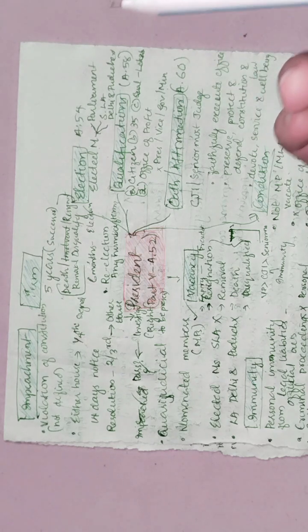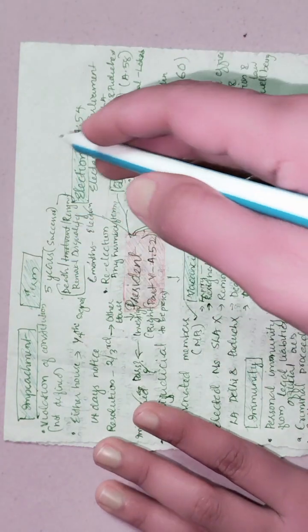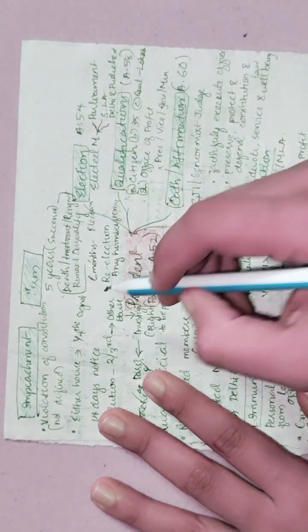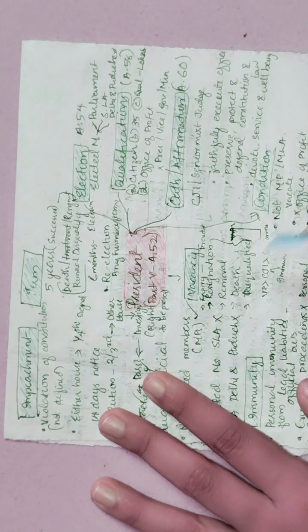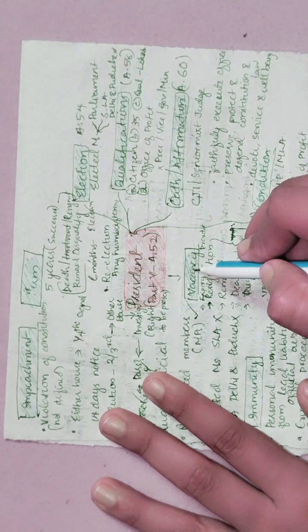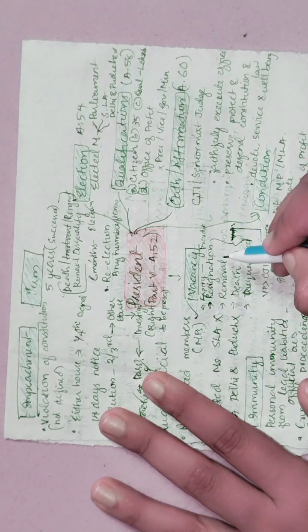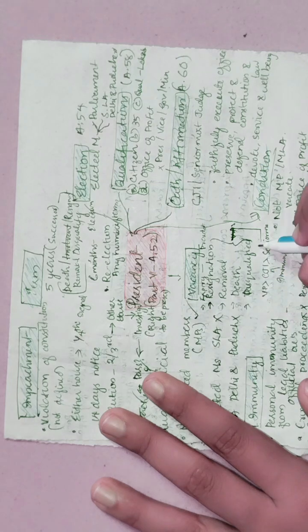Now let's see the term of office of the president. It is 5 years. The term of office of president is 5 years. The office of president can fall vacant for 5 reasons. They are expiry of the term of the president, resignation, removal, death, or disqualification.